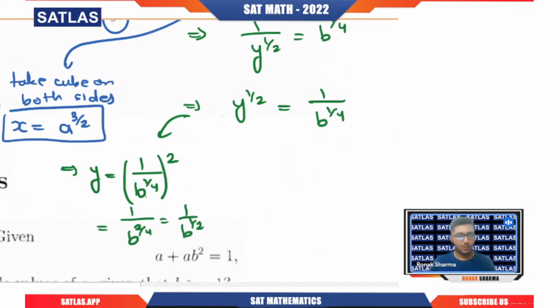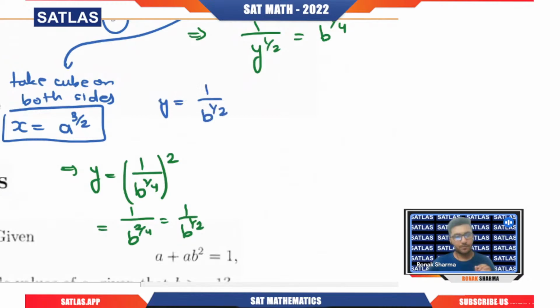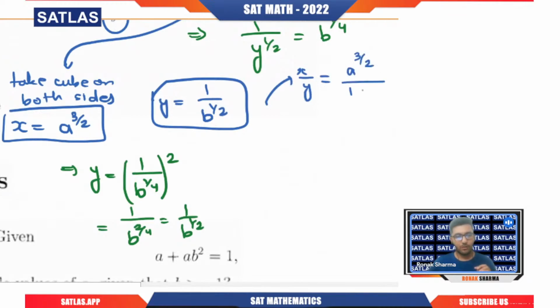1 by 2. So from here we have got two important results. Let me write that here. That is, we have x equals a power 3 by 2, and we have y equals 1 by b power 1 by 2. What do we want? We want x by y. So x by y will become nothing but a power 3 by 2, then we have 1 by b power 1 by 2, which will be nothing but a power 3 by 2, we have b power 1 by 2.